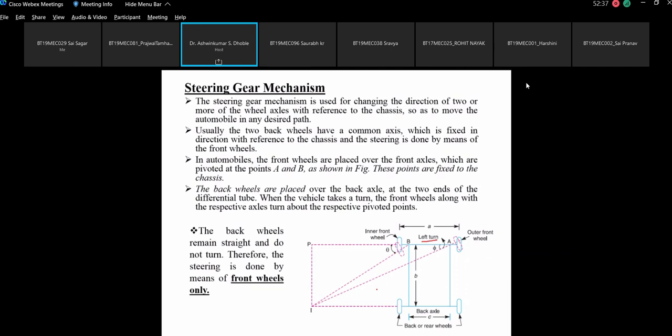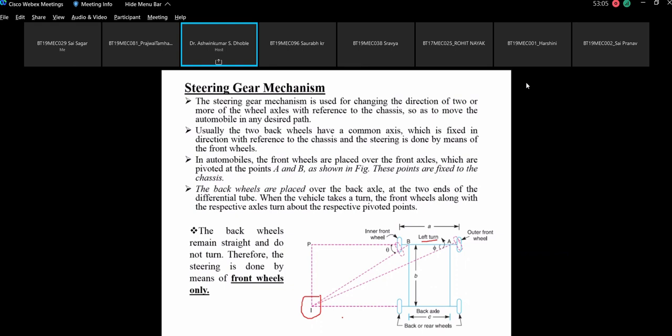So what is this I, sir? Can you tell what this point I is called? Instantaneous center. Yes, the instantaneous center of rotation. You have studied this in theory of machines, if I am not wrong.